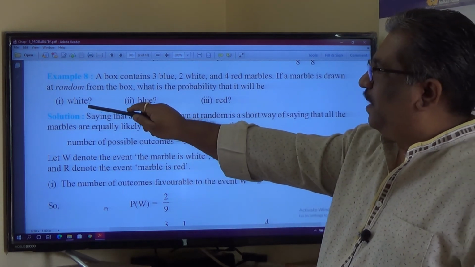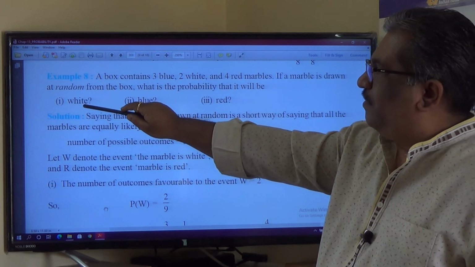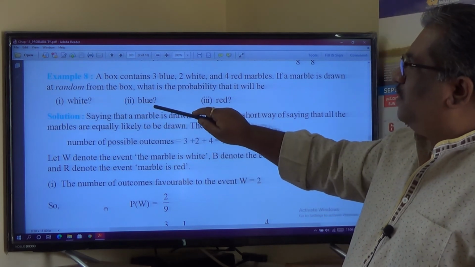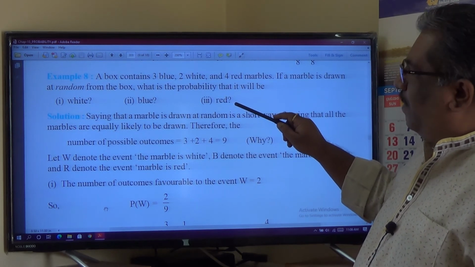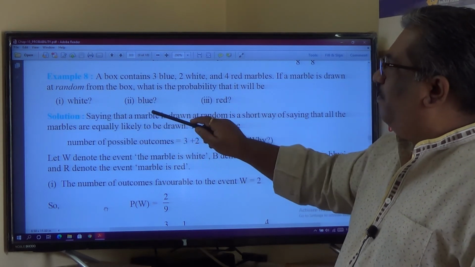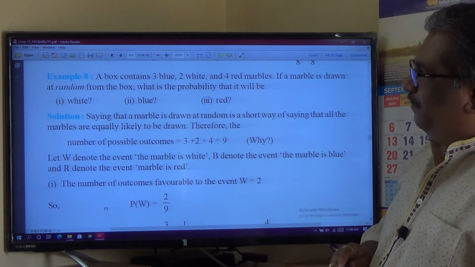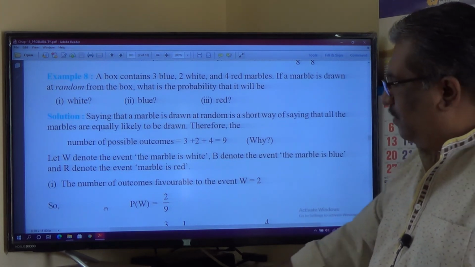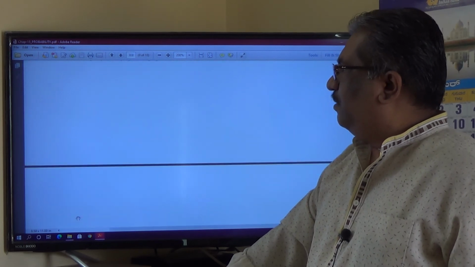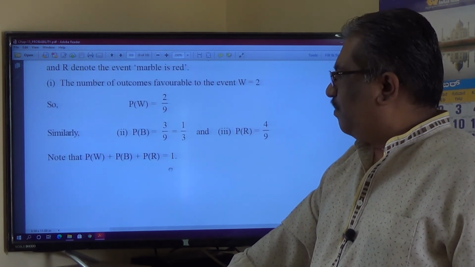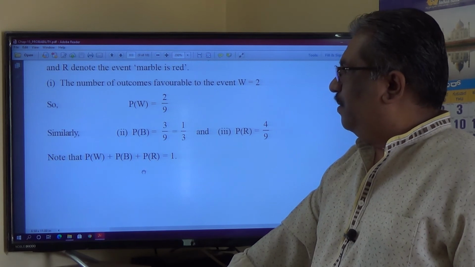White can be represented as P of W. W is an event of getting white, B is an event of getting blue marble, and R is an event of getting red marble. So, P of W, P of B, P of R also you can write. Okay, this is how you can calculate the probability. This is simple. And if you add all these probabilities, the sum will be 1 over here. I hope you are able to get this.